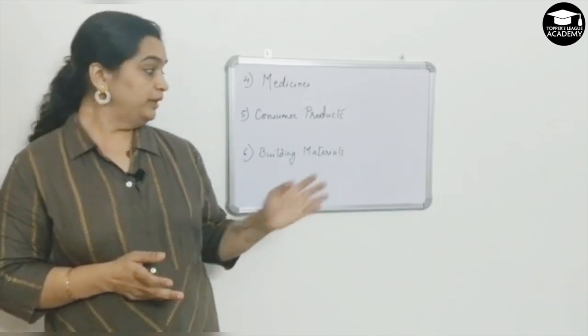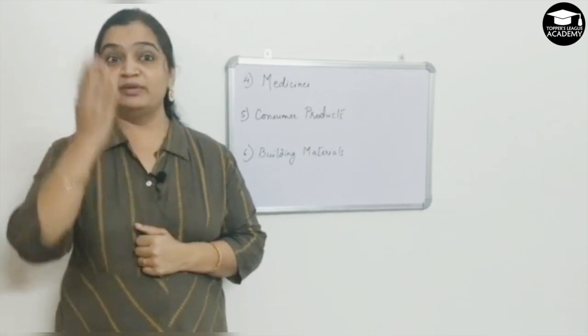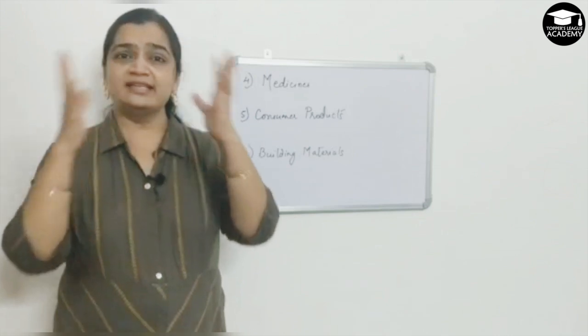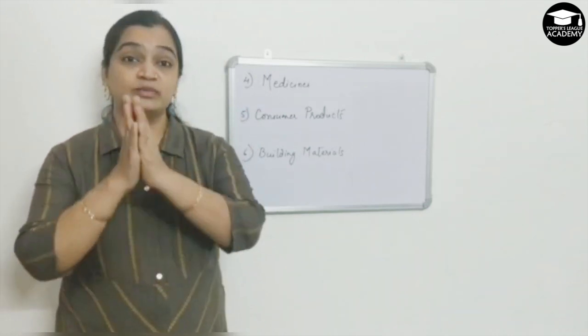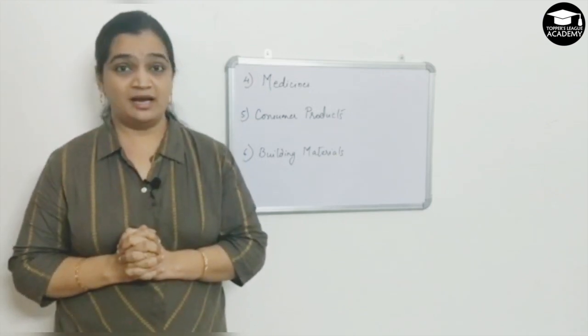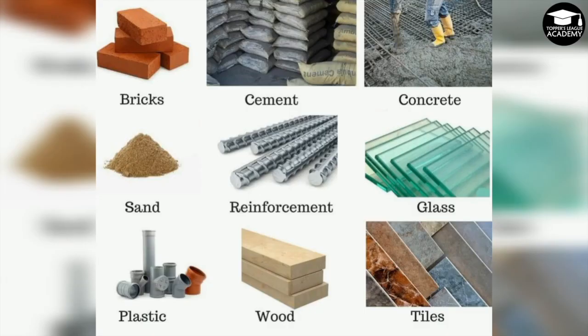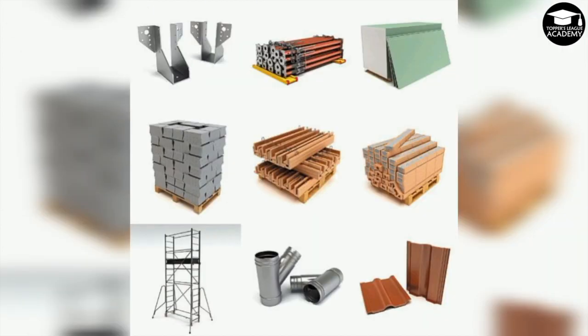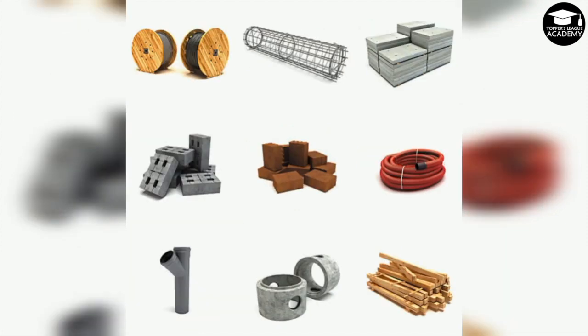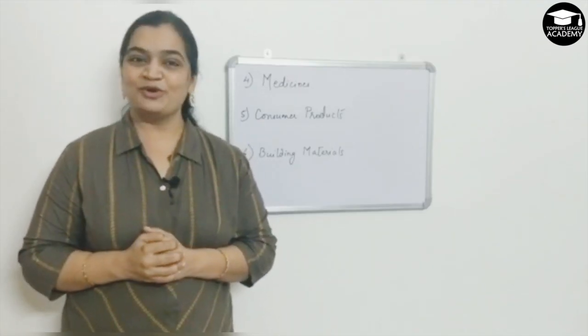Now, how about building materials? Yes, this is again one more category where when a building or a bridge or any construction stands in front of us, the material that goes into it has come out of chemistry. So let's see how are they made up of and what are they made up of. So you see here what all goes into the making of a building or any construction work. So all these materials help us to make a strong infrastructure.